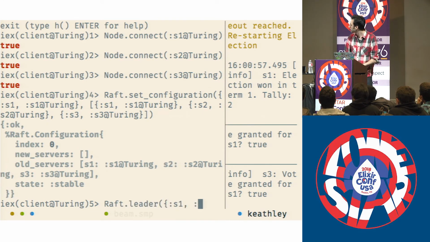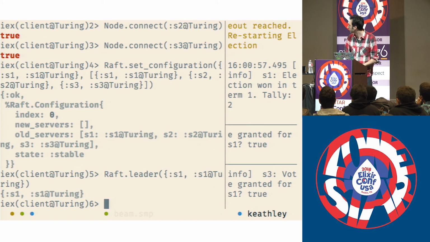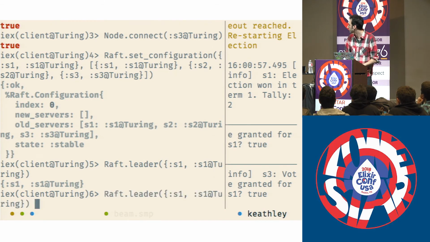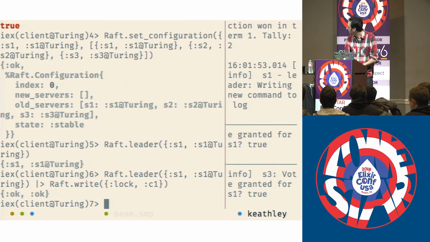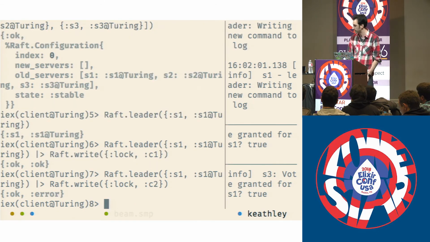And we can go back and ask a different node, just because we know that S1 is down, so we don't need to wait and watch it time out. We'll ask S2 who the new leader is. It turns out it's S3, like we said. And now we should be able to, if I can type correctly, unlock C1, and the state should all have been transferred across all the different nodes. We should be consistent. And yes, I can unlock it.